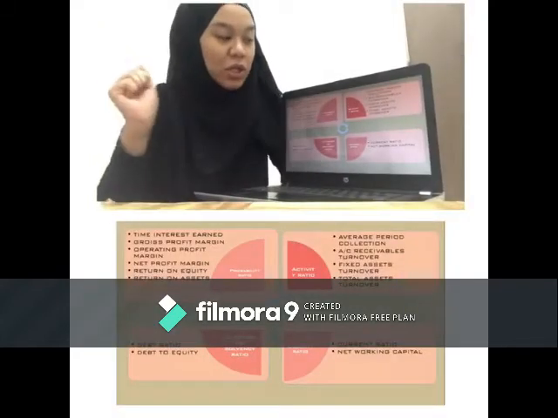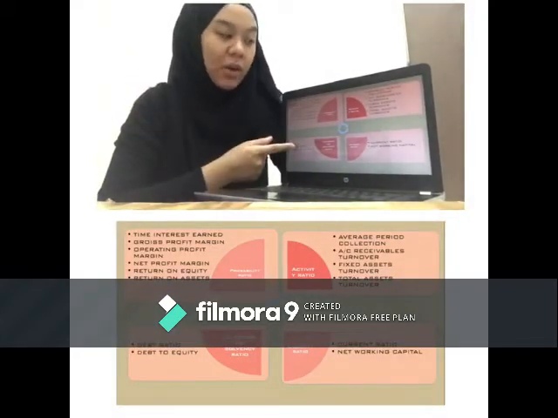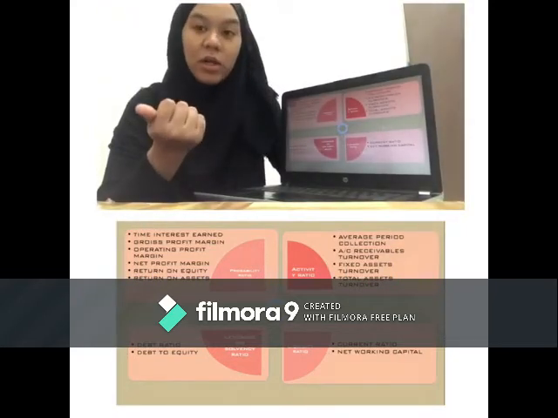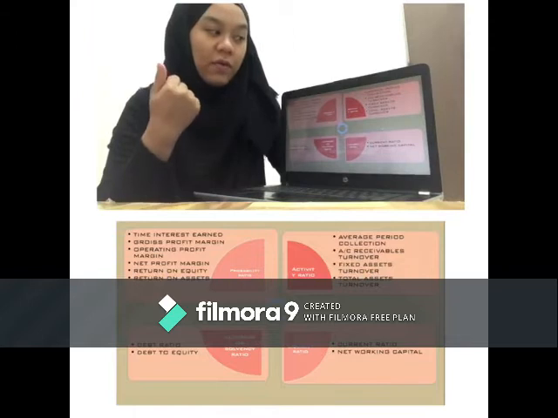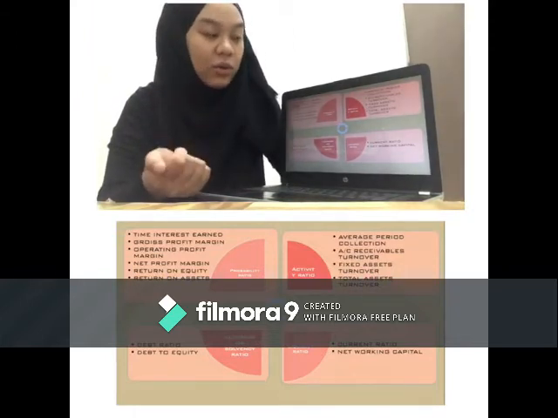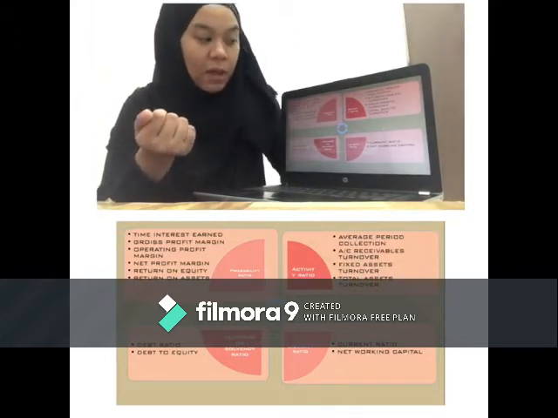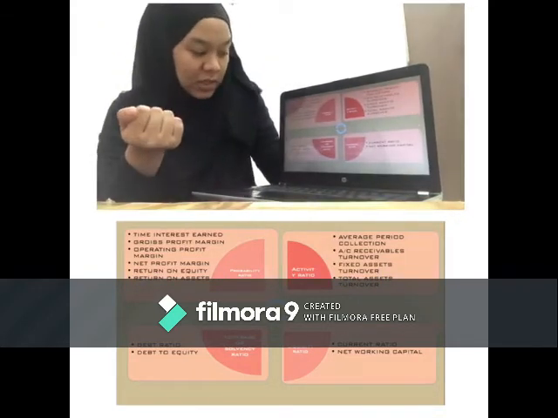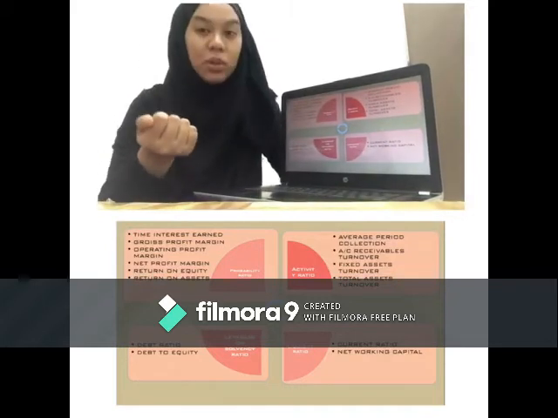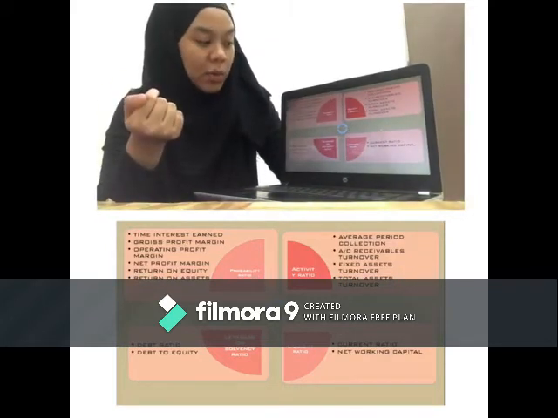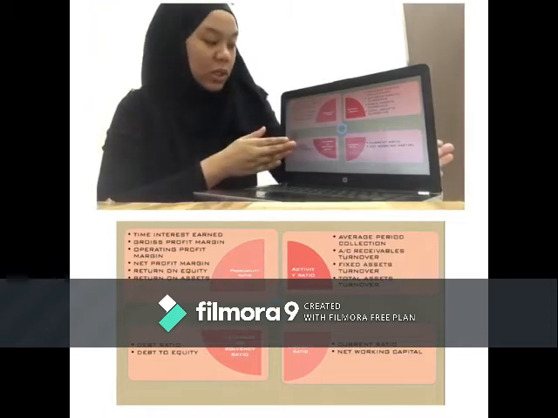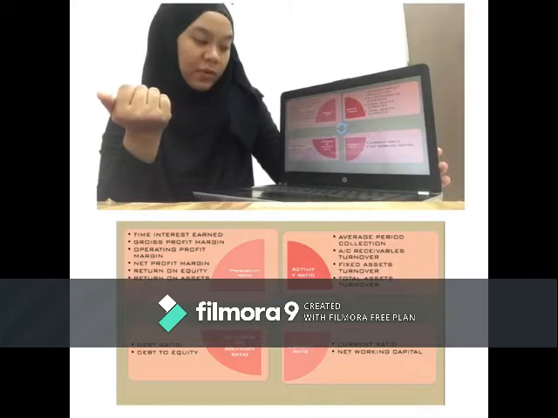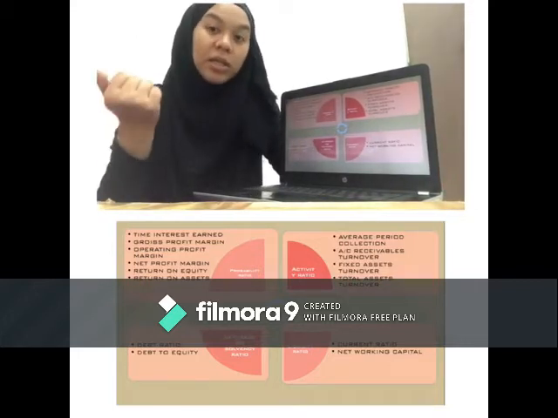So this slideshow is about the ratios that our company has used. The activity ratio consists of average collection period, account receivable turnover, fixed asset turnover, and total asset turnover. The liquidity ratio consists of current ratio and net working capital. The leverage or solvency ratio consists of debt ratio and debt to equity. The last one is the profitability ratio. The profitability ratio consists of times interest earned, gross profit margin, operating profit margin, net profit margin, return on equity, and also return on asset.